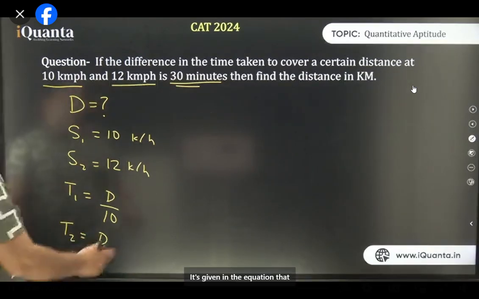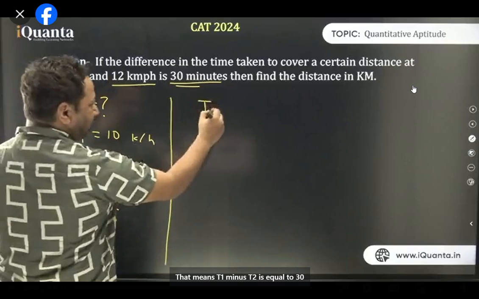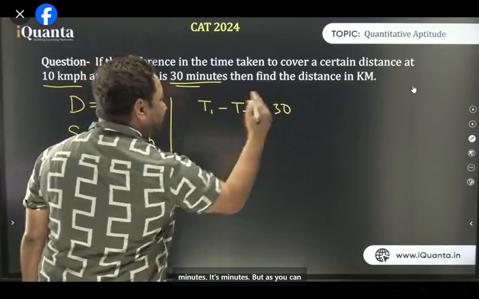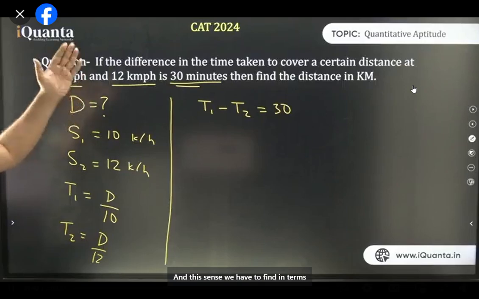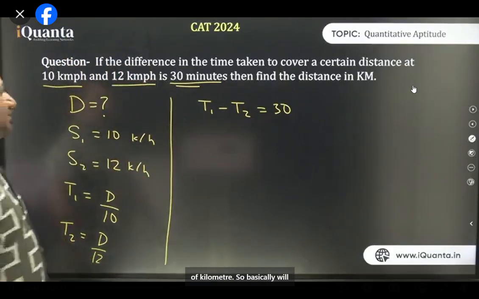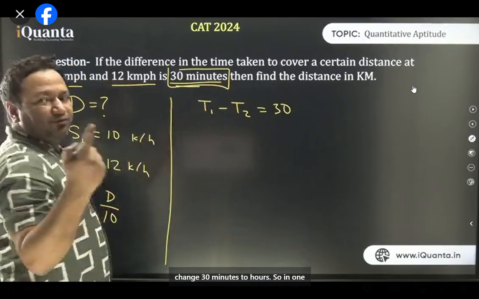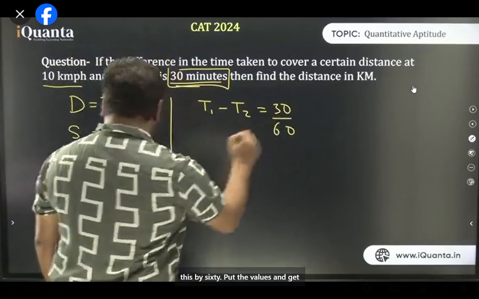It's given that the difference in time is 30 minutes. That means t1 minus t2 is equal to 30 minutes. But as you can see, the speed is given in kilometers per hour, and the distance we have to find in kilometers. So we'll change 30 minutes to hours. In 1 hour we have 60 minutes, so let's divide by 60, put the values, and get the answer.